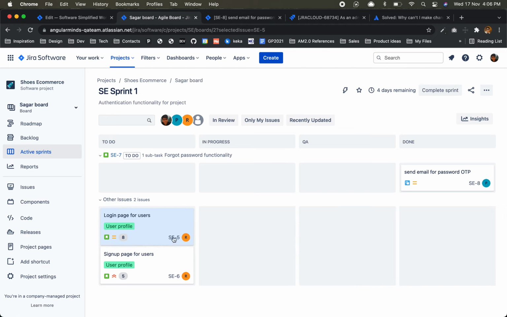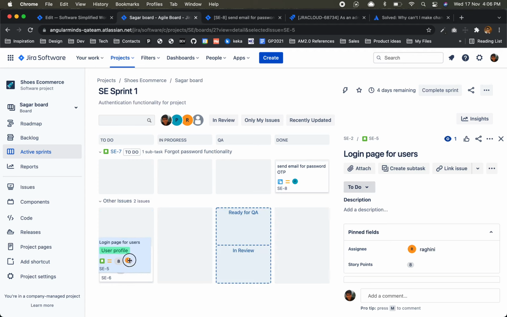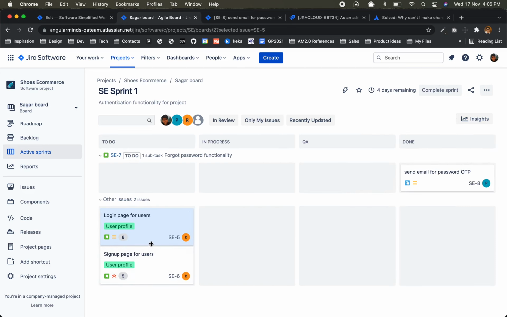We don't have that particularly designed. It has to go to do, and after to do, ready for dev. For ready for dev, it has to be changed from here itself. We don't have a choice to drag.